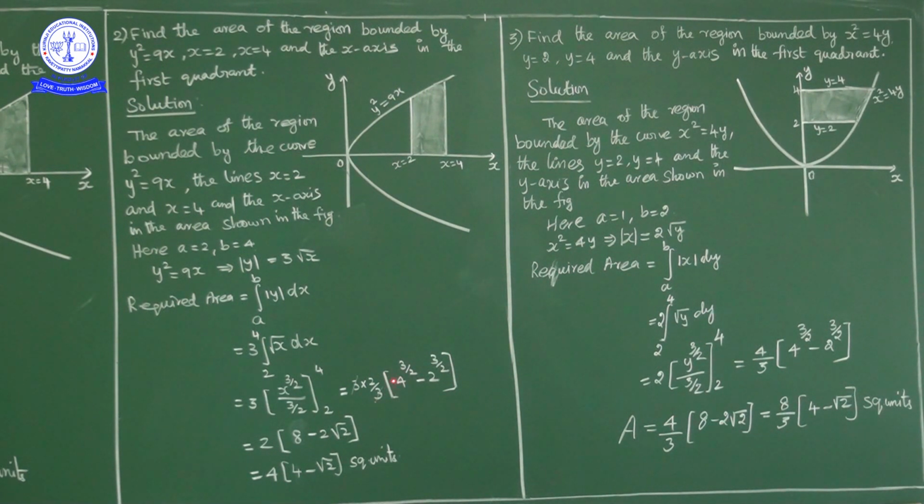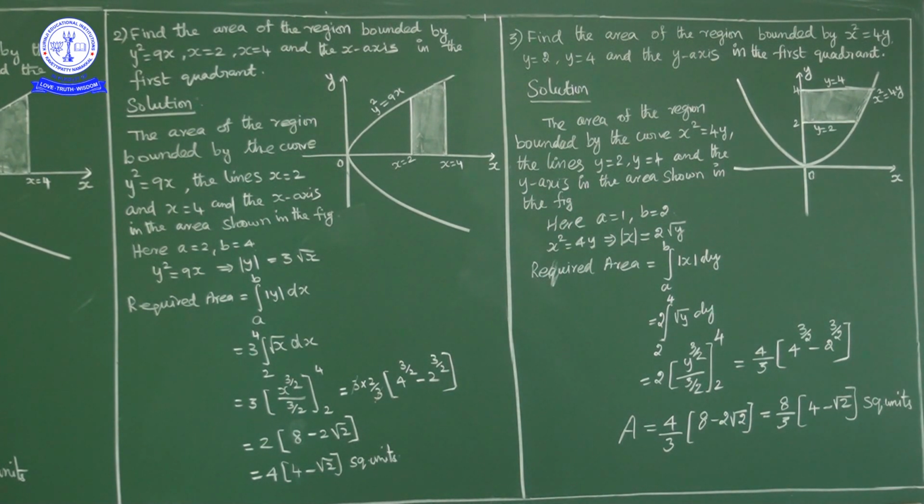2 get cancelled, 2 cube 8 minus 2 power 3 by 2. 2 power 3 by 2 is nothing but 2 root 2. Okay, so 2 common, 2 into 2 is 4, 4 into 4 minus root 2 square units. Okay, next question. Question number 3.